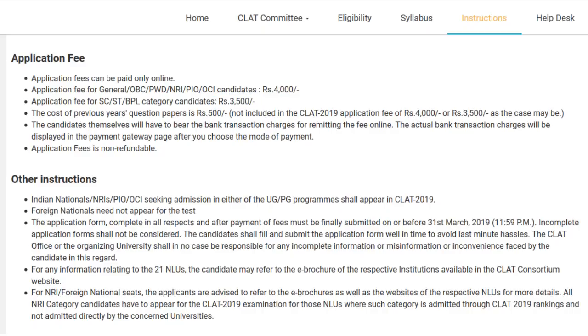All right, now next they are talking about previous year question papers. So the cost of previous year's question papers is rupees 500, and this 500 is not included in the CLAT 2019 application fee of rupees 4,000 or 3,500 as the case may be. This is the most ridiculous thing that I've ever heard, honestly guys. First of all, 4,000 rupees is such a huge sum, alright?